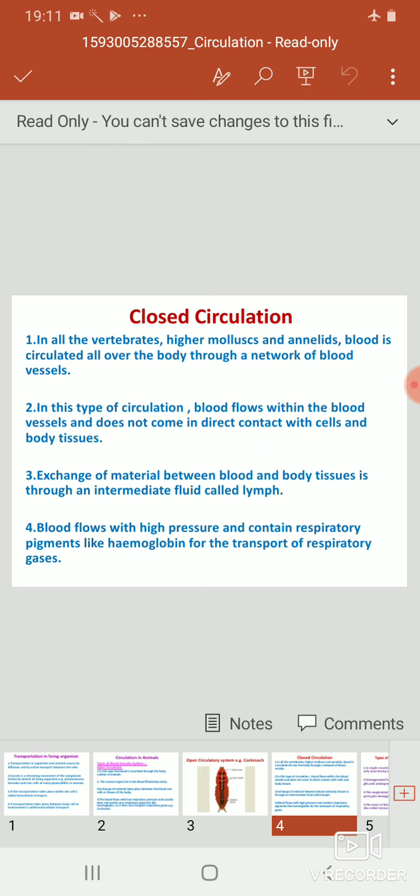Closed circulation. In all the vertebrates, higher mollusks and annelids, the blood is circulated all over the body through a network of blood vessels. In this type of circulation, blood flows within the blood vessels and does not come in direct contact with the cells and body tissues. Exchange of material between blood and body tissues takes place through an intermediate fluid known as lymph. Blood flows with high pressure and contains the respiratory pigment hemoglobin, which gives the red color to the blood, and it is also known as an oxygen carrier protein.